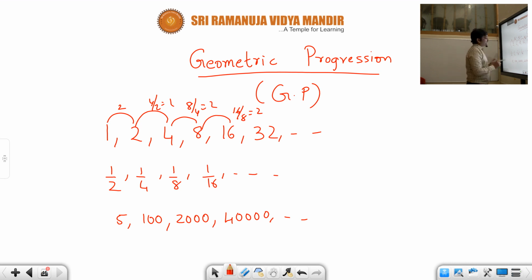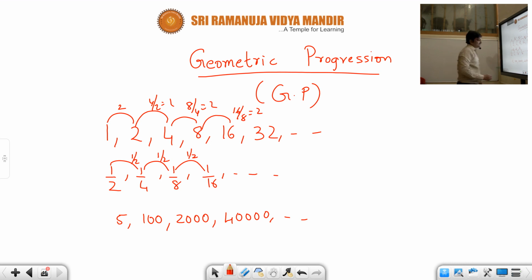Similarly, look at the next example. Here the ratio of these two numbers is 1 by 2. Similarly, the ratio of these two numbers is 1 by 2. Again, if you consider these two, the ratio is again 1 by 2. So here again, you can observe that the ratio between the consecutive terms is constant.